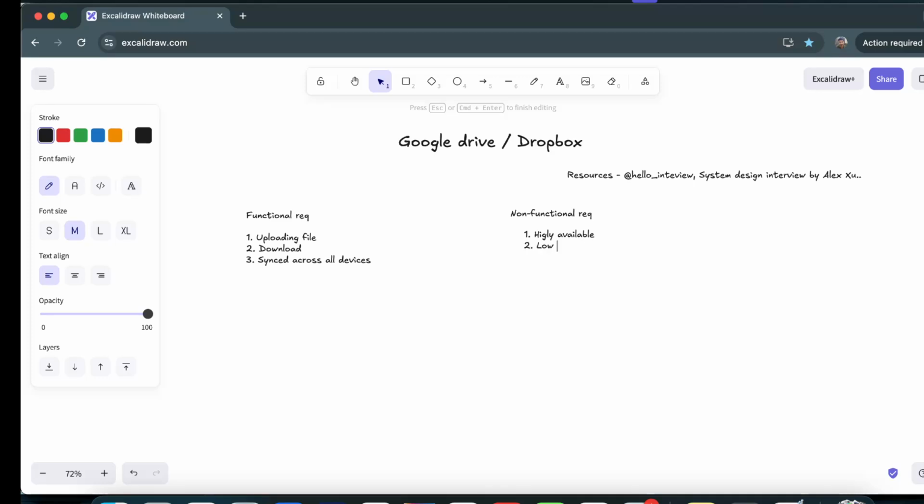Second, there should be low latency. Whenever we talk about low latency, when a user starts uploading or downloading a file, we don't want it to take a lot of time, whether the file size is small or even big. There should also be a resumable feature.